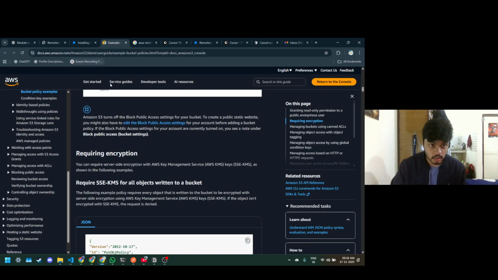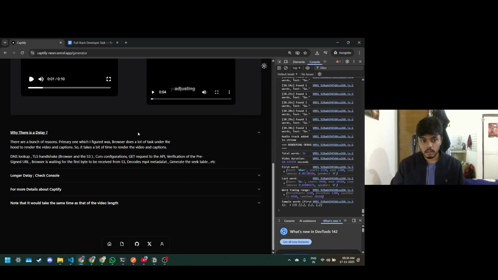And the next thing is the DNS lookup. For the pre-signed URL, the browser should look into the DNS lookup table, and after that the browser will redirect to the pre-signed GET URL of the S3 object, the file object which we have uploaded.